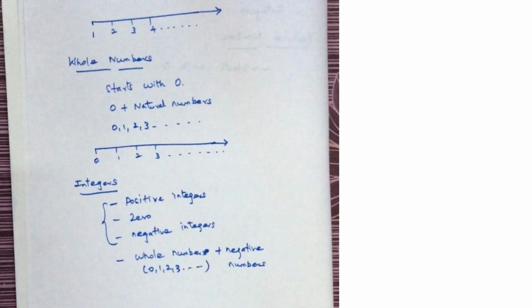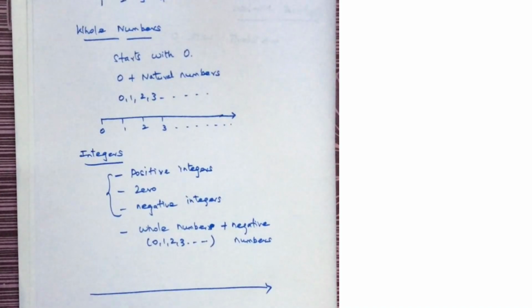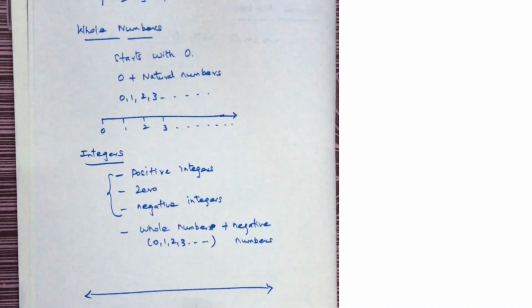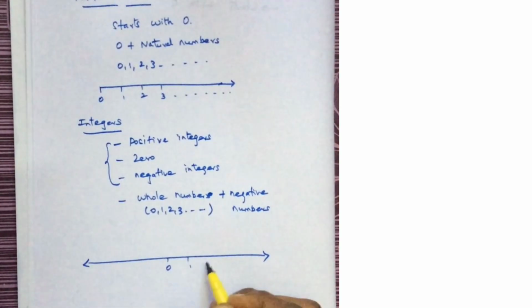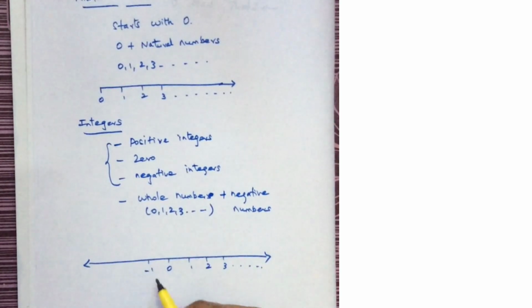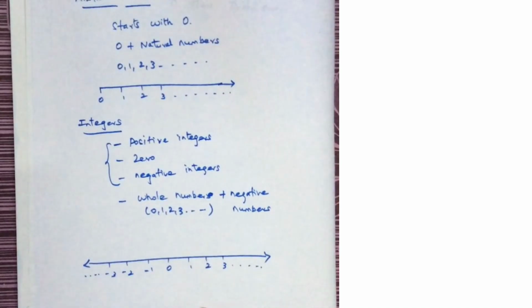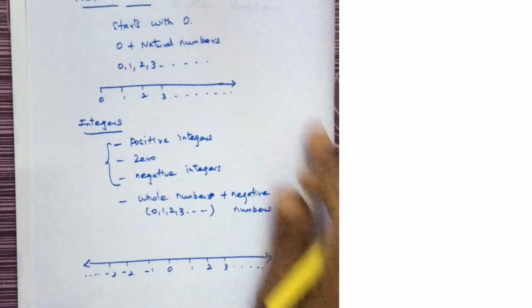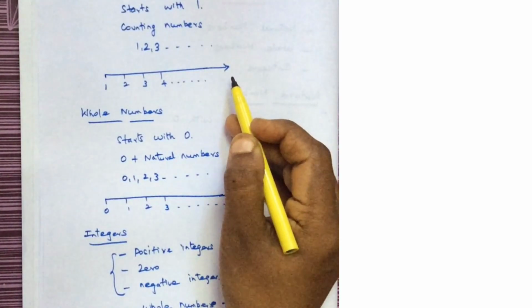Now if you want to draw a number line, here it is 0, 1, 2, 3 and it will extend, and here it is minus 1, minus 2, minus 3 and it will extend. For natural numbers, the arrow mark is only on the right hand side.